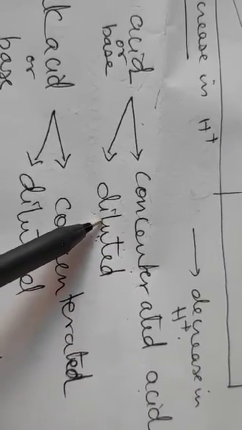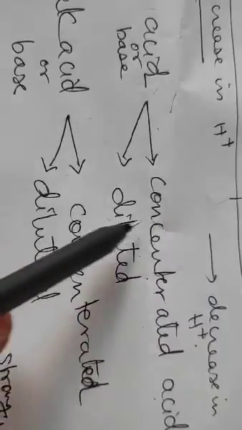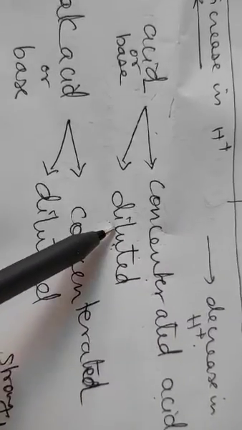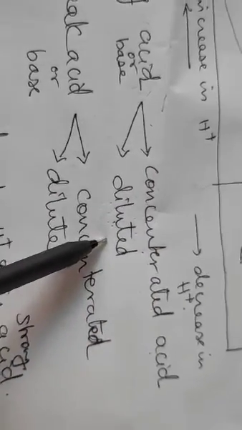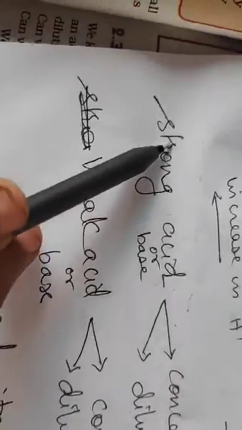So, concentration and dilution have something to do with the ions present in the solution. If they are more, it will be concentrated. If they are less, it will be diluted. By adding more water, the solution becomes diluted, and with a lesser amount of water, the solution will be concentrated. So this is in our hand, you can change the concentration and the dilution. But what about strength? Strong acid or base, weak acid or base. What is the meaning of that? This cannot be changed. It is inbuilt in the given acid or base.